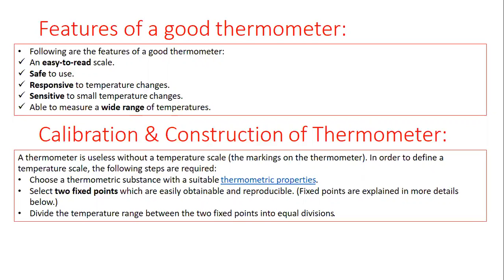The third feature is that a thermometer is used to measure temperature change, and it must be responsive to the temperature change. The fourth feature is that the thermometer is sensitive when you are measuring small temperature changes. Your thermometer is not capable of measuring only large temperature changes. Remember that the thermometer should be sensitive. A good thermometer gives a change in physical property for a small temperature change. That's why we say that a good thermometer should always be sensitive.